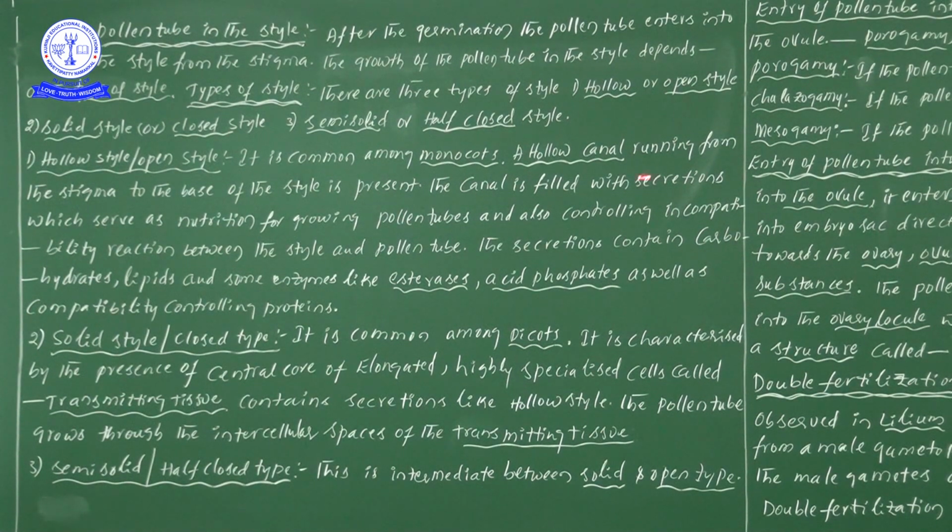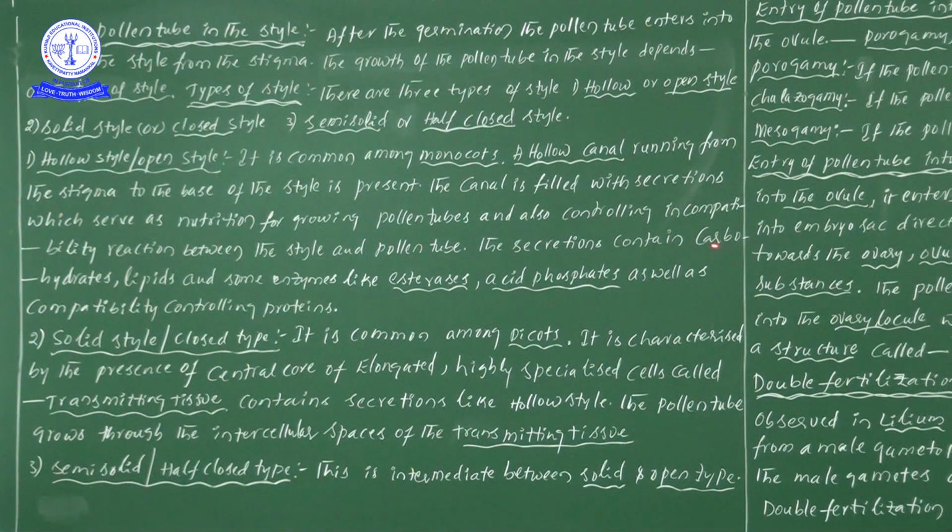So why? Because these secretions serve as nourishment for the growth of the pollen tube, and these chemicals also control incompatibility reactions between the style and the pollen tube. Means these kinds of secretions also control compatibility reactions between the style and pollen tube.